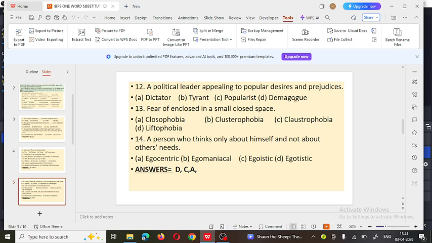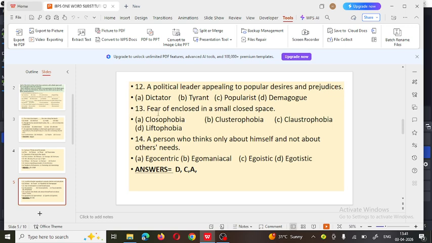So such a person who is appealing to the people's popular desire is called, option D, demagogue. Demagogue means the leader who is taking advantage of the people's feelings.